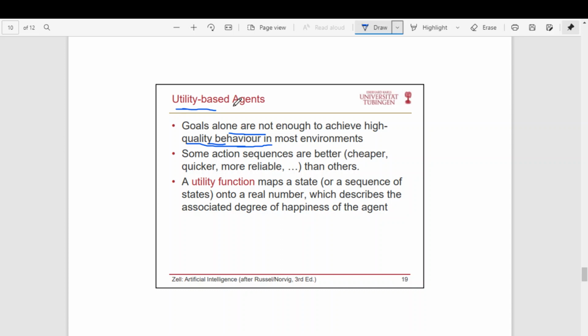Goal says that somehow do that, that's it. Whereas utility talks about the quality of the goal. Some action sequences are better than others. Some action sequences are cheaper or quicker or more reliable. A utility function maps a state onto a real number which describes the associated degree of happiness of the agent. So as the utility increases, we will say that the agent's degree of happiness will increase. Degree of happiness is some parameter which is attached with the agent, and this parameter will increase when the utility increases.